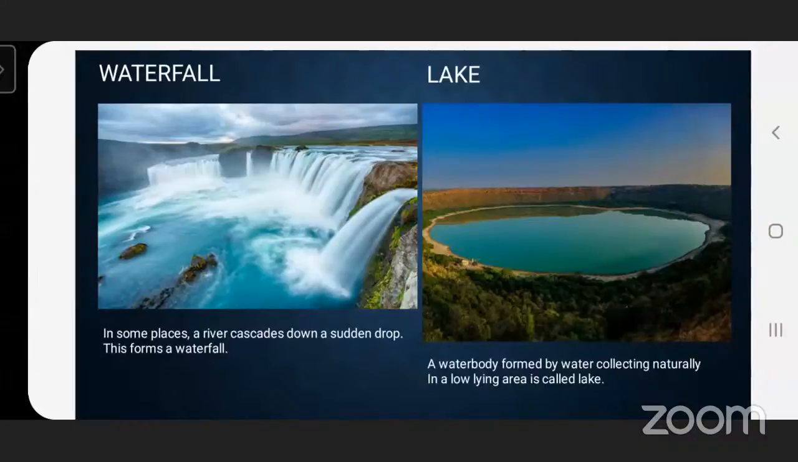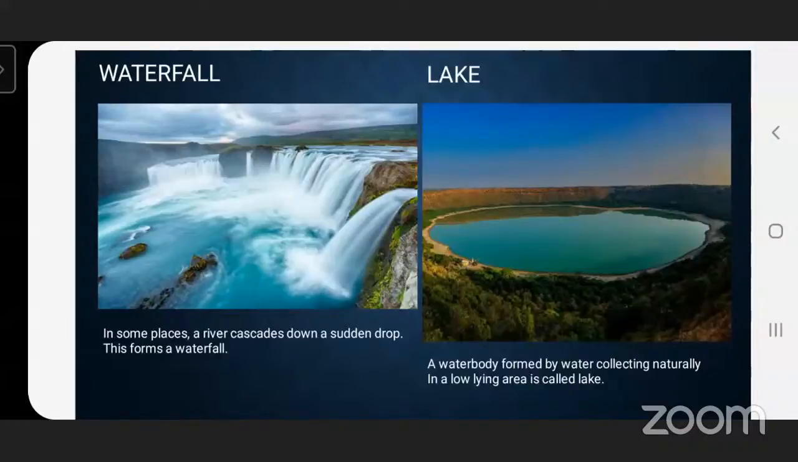Waterfall. One waterfall in Karnataka. Have you heard the name of that waterfall? Yes. In some places, a river cascades down a sudden drop. This forms a waterfall. In some places, a river cascades down, it jumps down with a sudden drop.